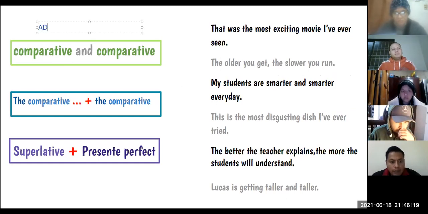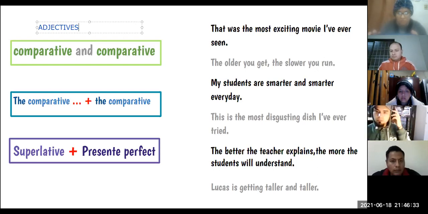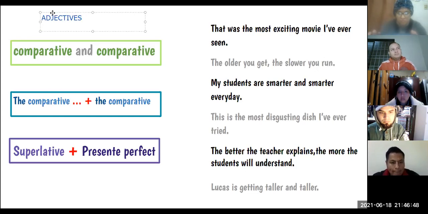The most important thing about comparatives are the adjectives, because without adjectives, we don't have comparatives and we don't have superlatives, right? And we have certain rules for comparatives. For example, when we have a short adjective, a one-syllable adjective, what do we have to do to change this to the comparative form? Add ER at the end of the word.